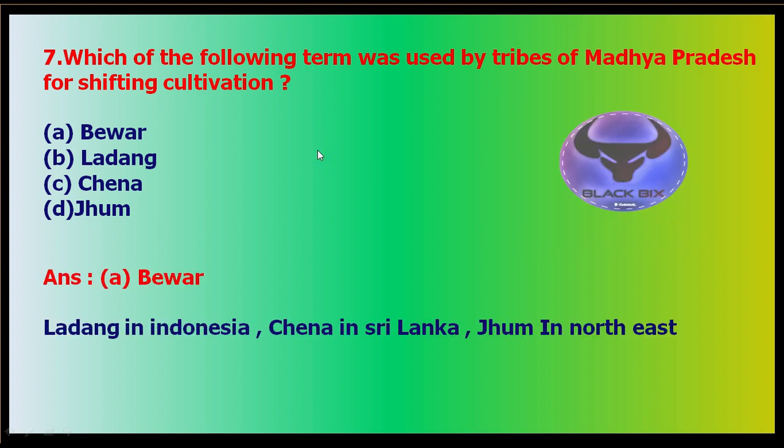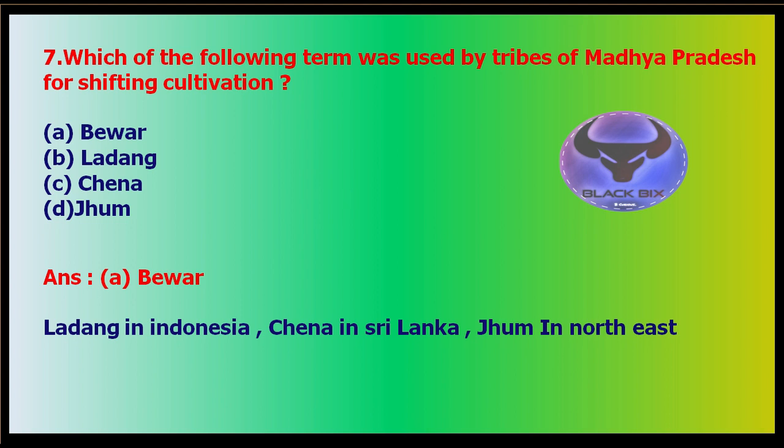So the answer is Bewar. Bewar was a term which was used by the tribals in Madhya Pradesh for shifting cultivation. This was identical to shifting cultivation. These are the different terms: Ladang is a term used for shifting cultivation in Indonesia, Chena is a term used in Sri Lanka, and Jhum is used for shifting cultivation in the northeastern states like Assam.